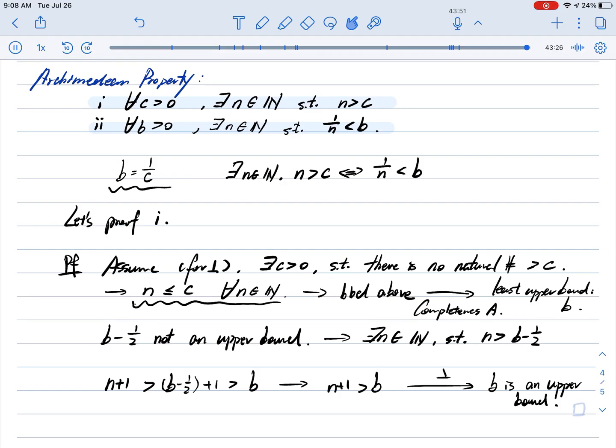And since we already proved the first statement, and we know the first statement and second statement go hand in hand because they're equivalent, we automatically know that the second statement is true as well.